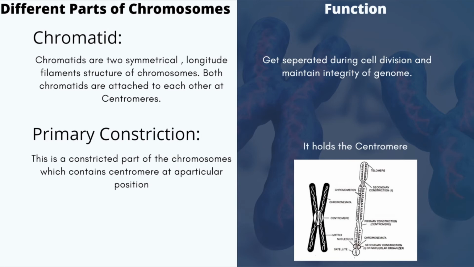In the diagram, you can see that the primary constriction is well labeled, and at primary constriction we can find centromere. What is the function of primary constriction? Primary constriction holds the centromere, and this centromere has a very vital role in cell division.